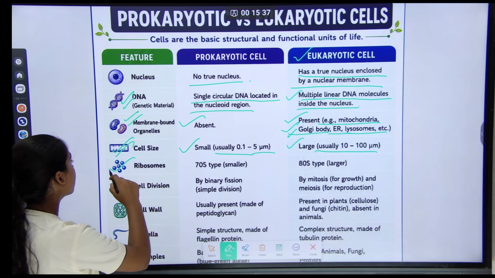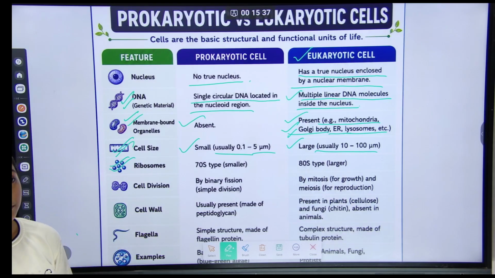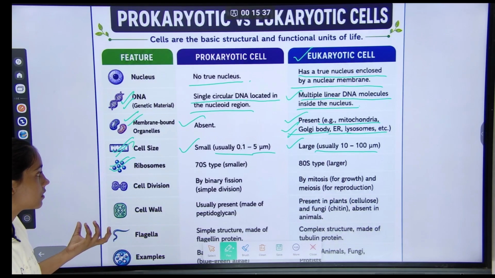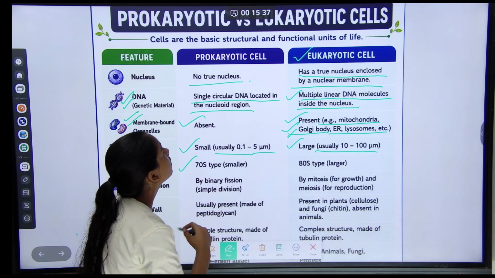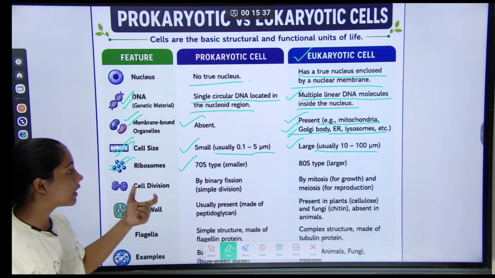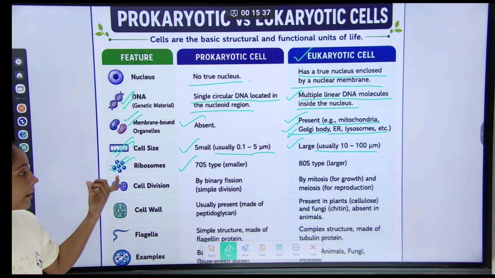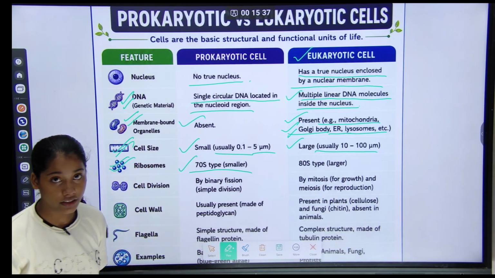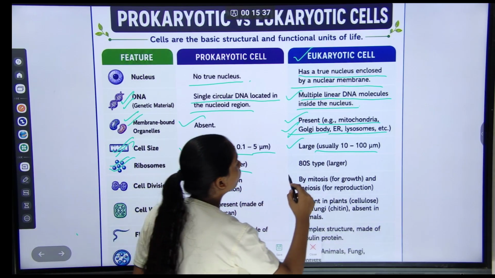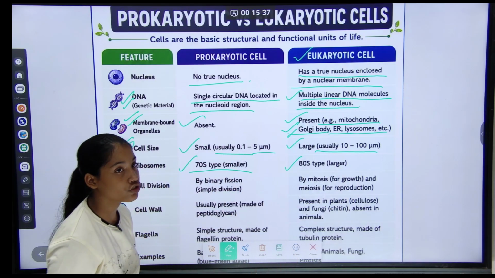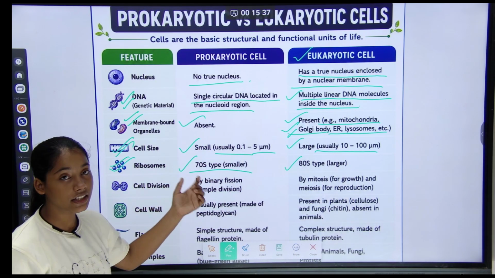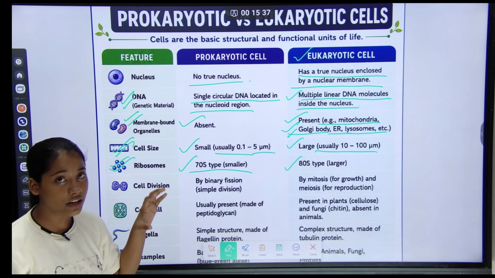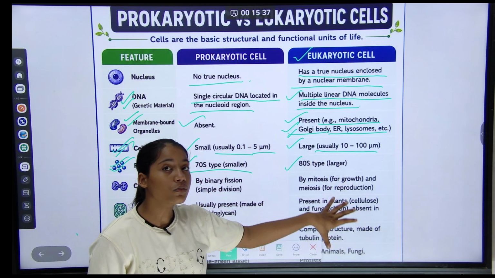And then our next was ribosomes. What are ribosomes? In prokaryotic cells, 70S type, smaller. And in eukaryotic cells, 80S type, larger.